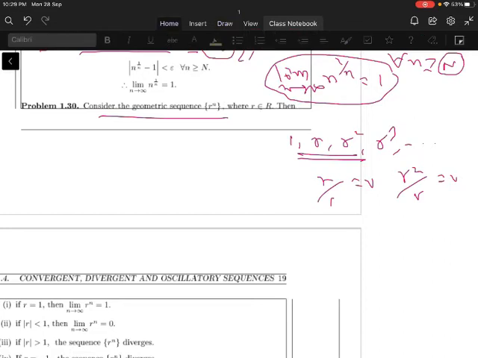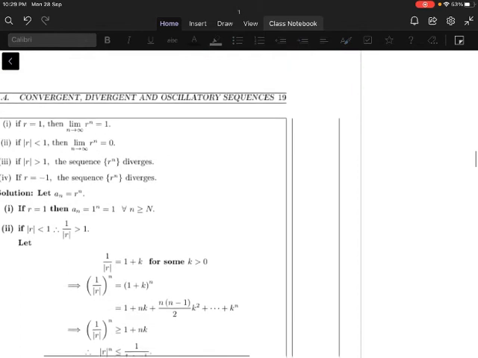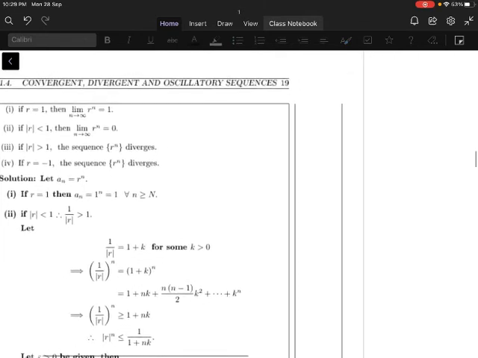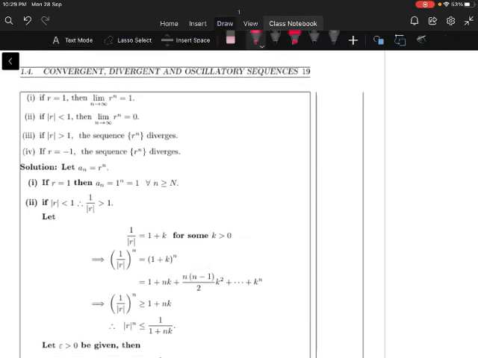So I consider such a type of sequence here. Let us move to the first one. Here I have taken small r as a real number. That real number r may have mod r less than 1, meaning minus 1 less than r less than 1, or mod r greater than 1.